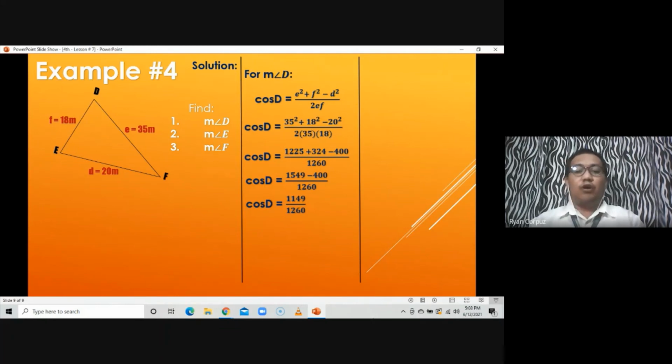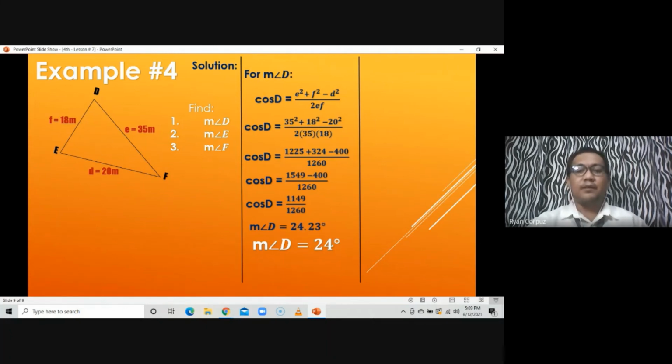So, on the new calculator, press shift or second function, press cosine or cosine raised to negative 1, press open parenthesis, press fraction, on the numerator key in 1149, on the denominator key in 1260, then close parenthesis, then press equals. So you'll find out the measure of angle D, which is equal to 24.23 degrees. If you round that up to the nearest degree, the measure of angle D is equal to 24 degrees. So angle D measures 24 degrees.